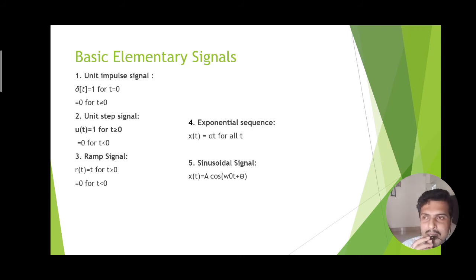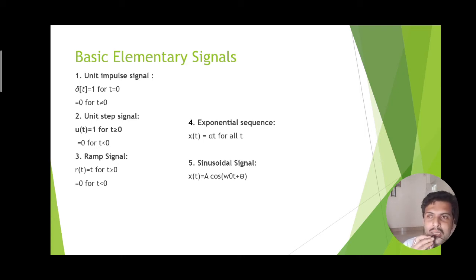The basic elementary signals are also an important concept which has been discussed in signals and systems classes. So we are revising the same with some recapitulation, that is unit impulse signal delta(t). Delta(t) is equal to 1 when t is equal to 0, and it is equal to 0 when t is not equal to 0. Unit step signal u(t) is equal to 1 if t is greater than 0. That means for a long time the input is 1, unity magnitude, but when t is less than 0, when the system is off, at that time there is no input.